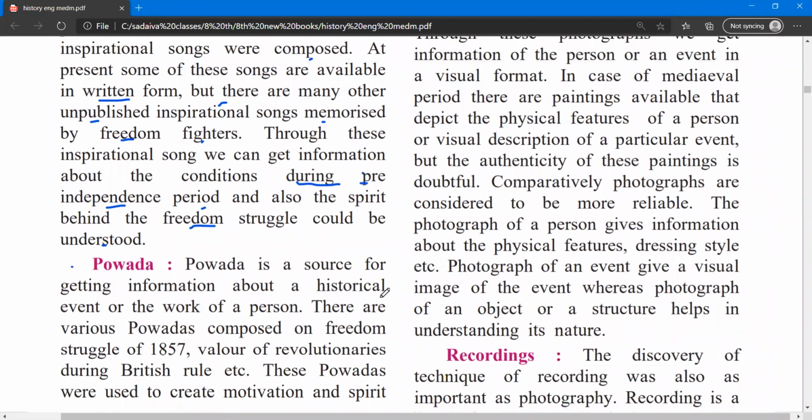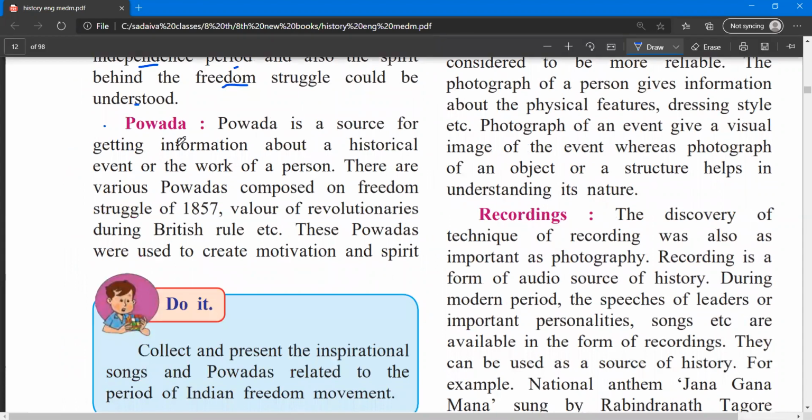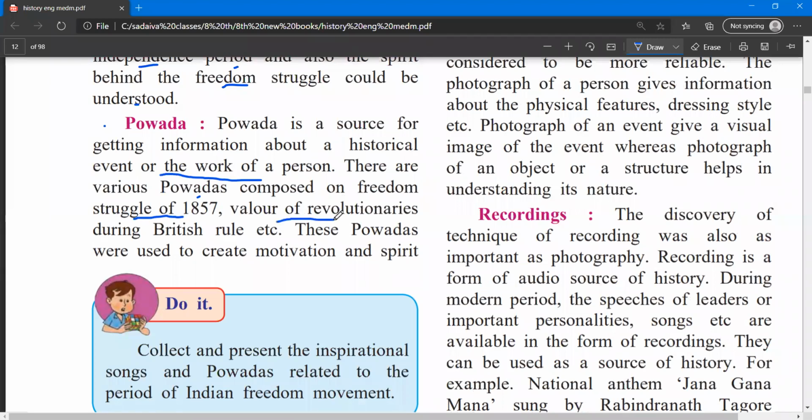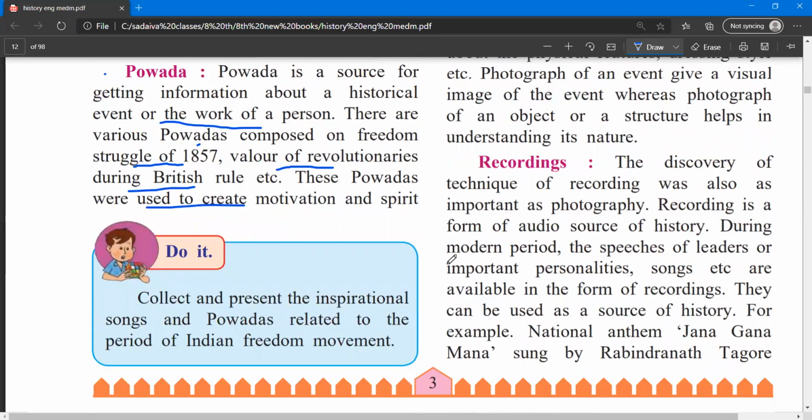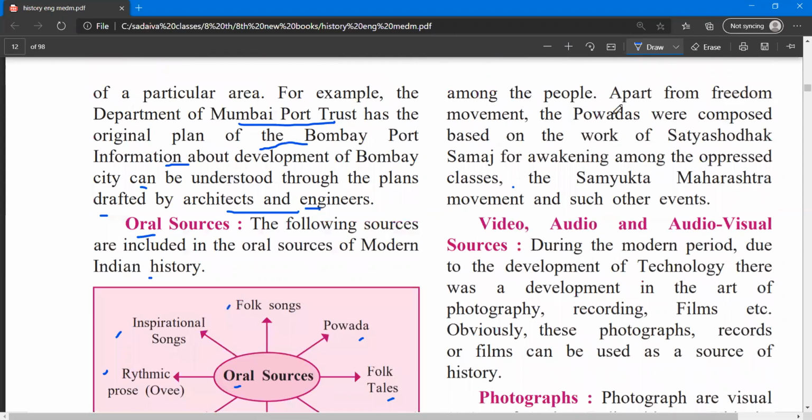Now povada. What are povadas? The povada is a source of getting information about a historical event or the work of a person. There are various povadas composed on the freedom fighters' struggle of 1857 and the valour of revolutionaries during British rule, etc. These povadas were used to create motivation and spirit among the people.